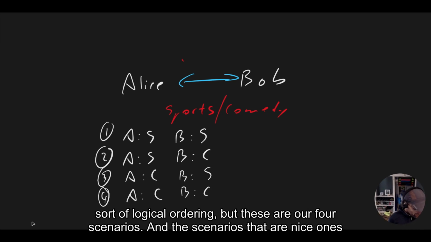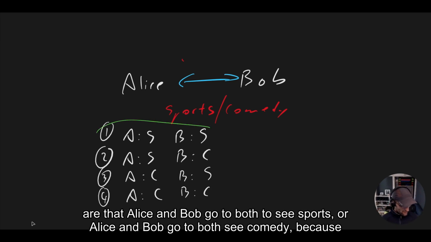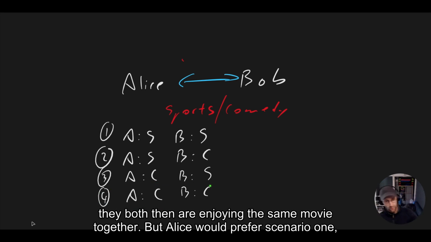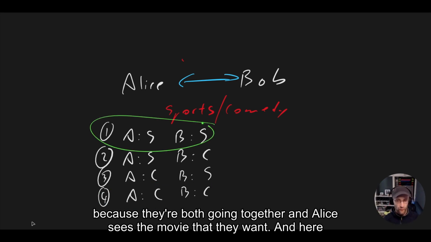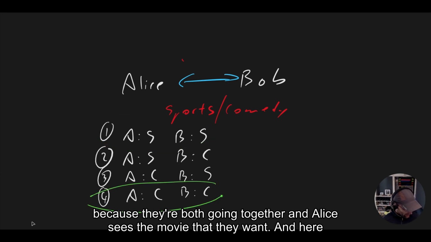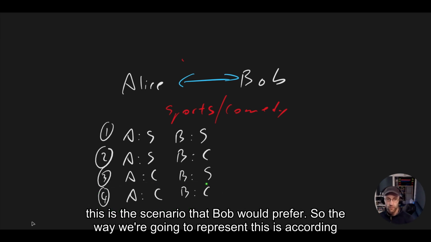The scenarios that are nice ones are that Alice and Bob both go to see sports, or Alice and Bob both go to see comedy, because they both then are enjoying the same movie together. But Alice would prefer scenario one, because they're both going together and Alice is seeing the movie that she wants. And here, this is the scenario that Bob would prefer.